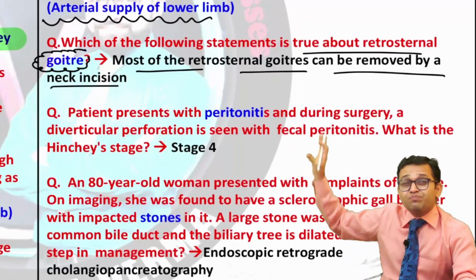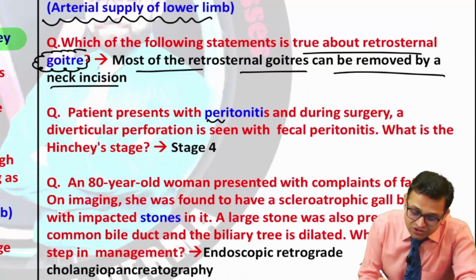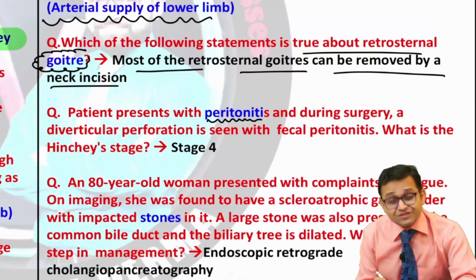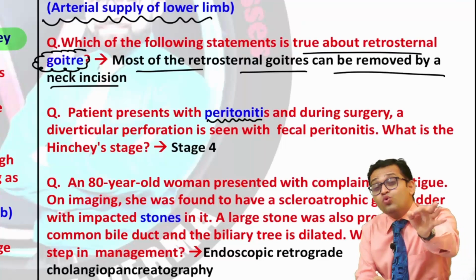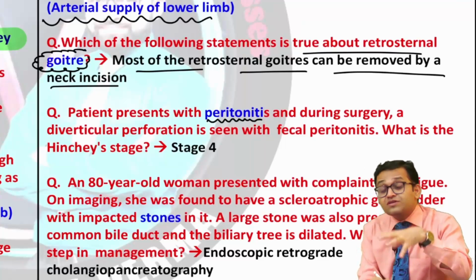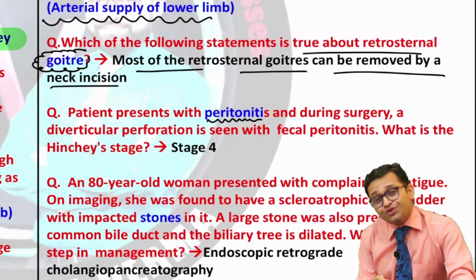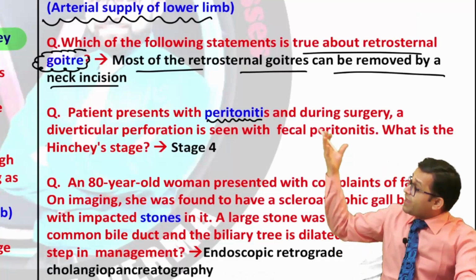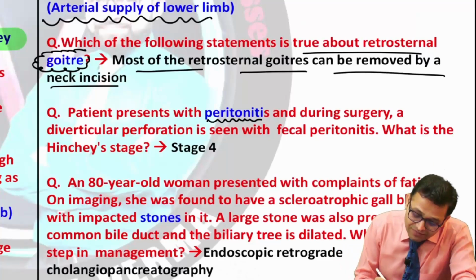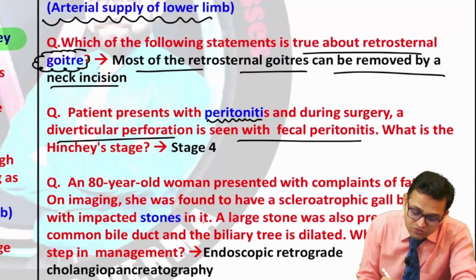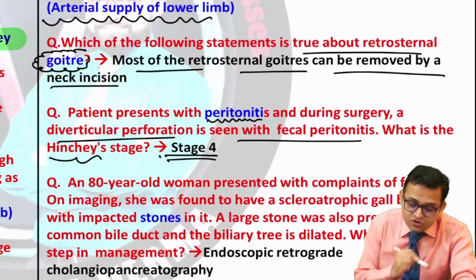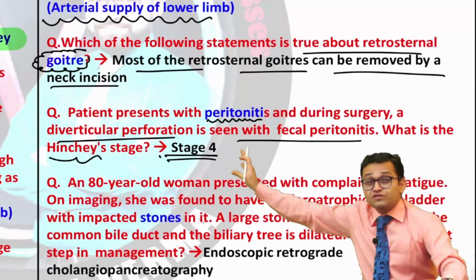Now, can you see the next question? The patient presents with peritonitis. So yes, you have to learn peritonitis. That's why the peritoneum topic, also the different ligaments of the abdomen, that is very important for your anatomy as well as surgery. Okay, so they ask about diverticular perforation seen with fecal peritonitis. What is the Hinchey staging? So stage 4 had been asked, so we have to look for this staging.